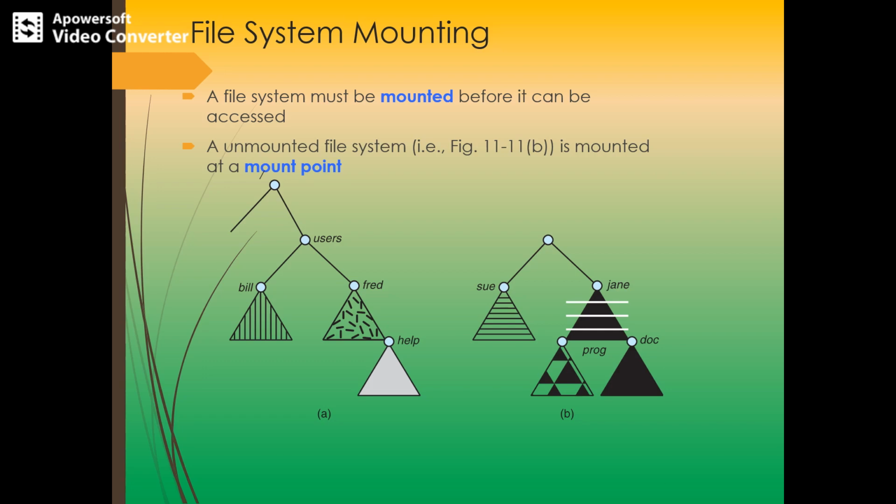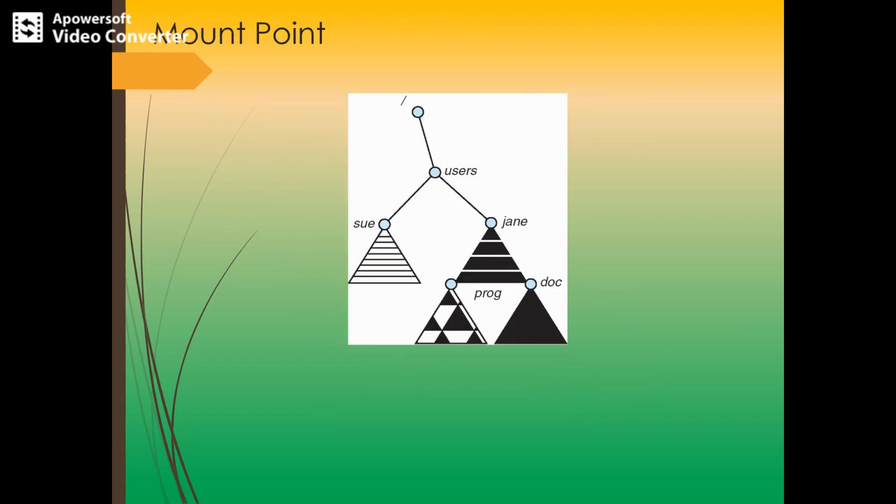So every other file system is mounted under the root. Like you have got different drives in your system, so there are different kinds of file systems which are being mounted. So this is the mount point. You can observe the mounting operation: in the root you have the users, and below the root there are two sets of users, and below Jane you have this mounted.